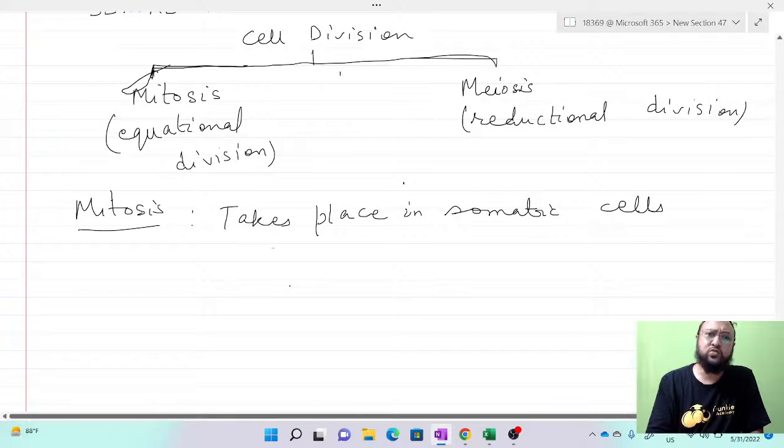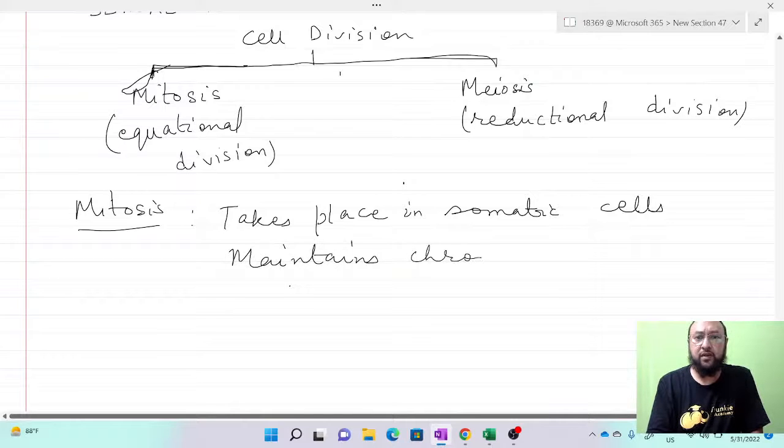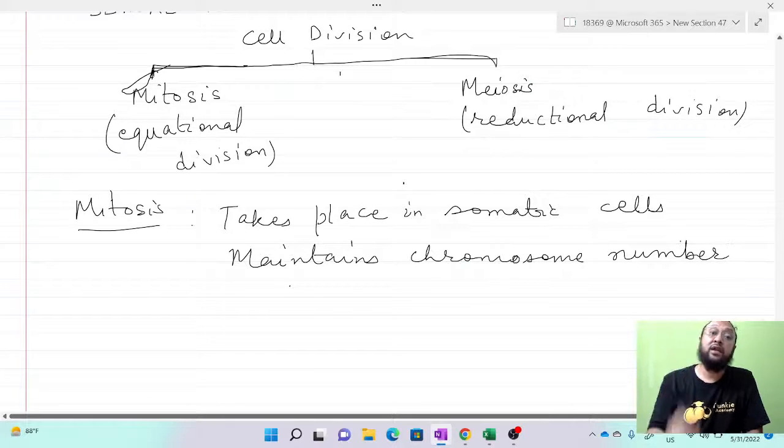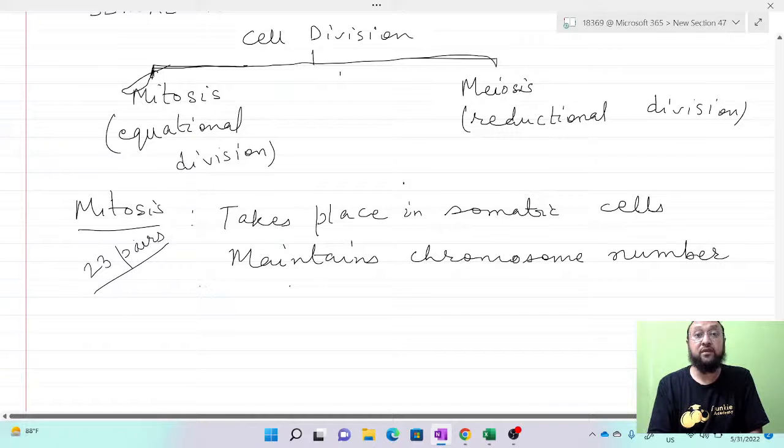It maintains chromosome number. Yes, there are 2n number of chromosomes present. Now, maintains chromosome number means when we say there are 23 pairs of chromosomes in the cells of our body, it means that 46 chromosomes are there. So if you take any somatic cell from our body, that will have 46 chromosomes, okay.